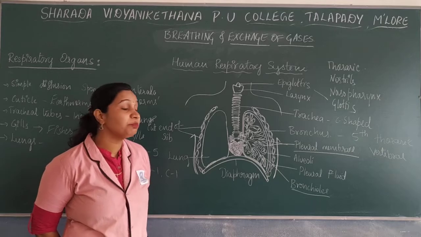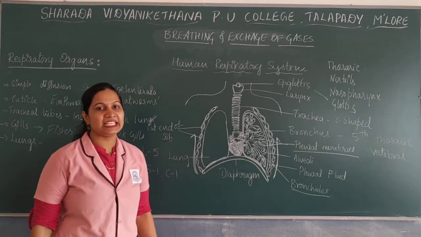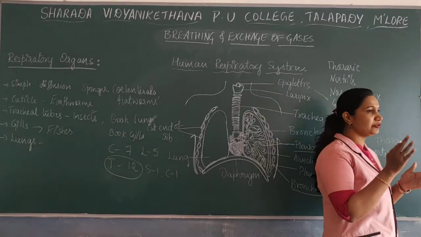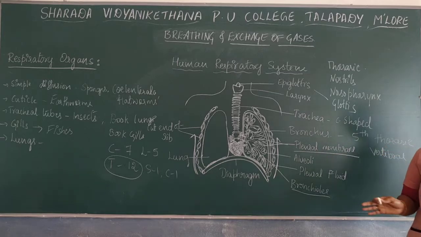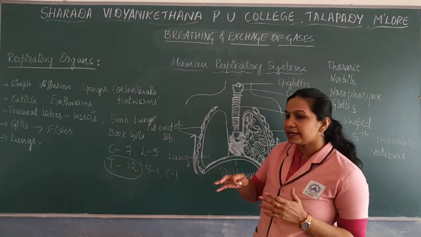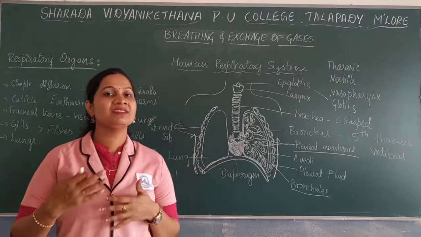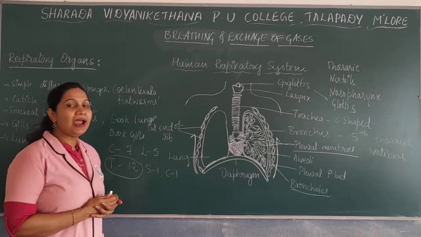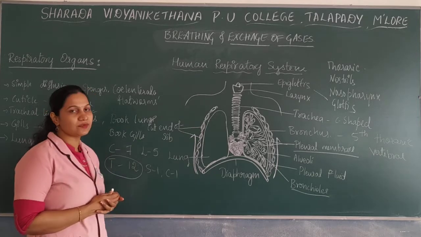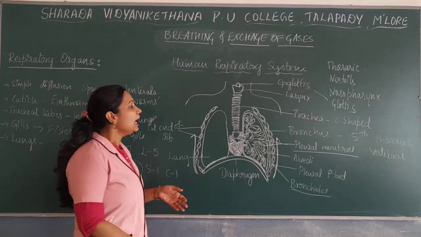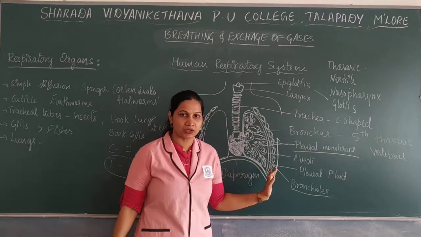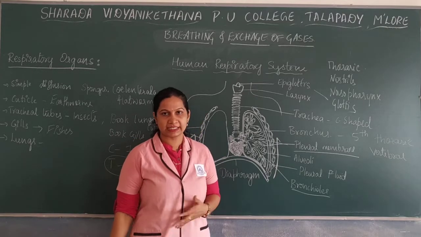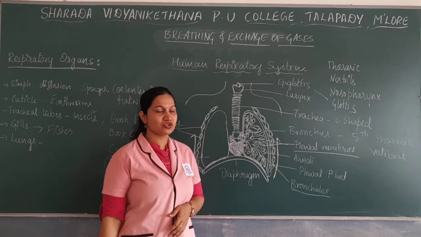It is one of the very important structures in the process of respiration. At the 5th thoracic vertebra, the trachea is divided into left and right bronchus, which are further divided and branched to form primary, secondary, tertiary bronchioles, then terminal as well as respiratory bronchioles, and these extend to form a small bag-like structure known as the alveoli. Alveoli are one of the very important structures, specially meant for the exchange of gases. That region is meant for the exchange of gases.